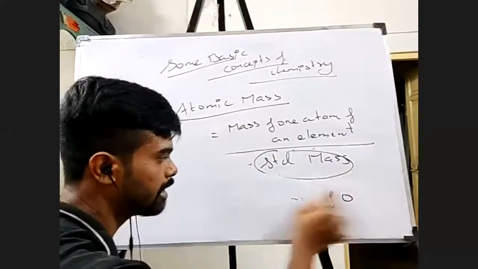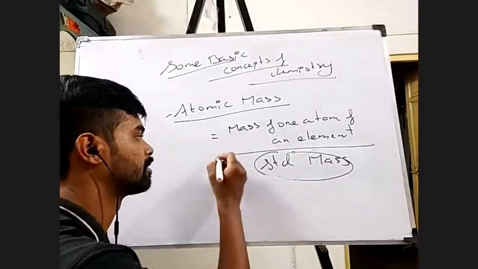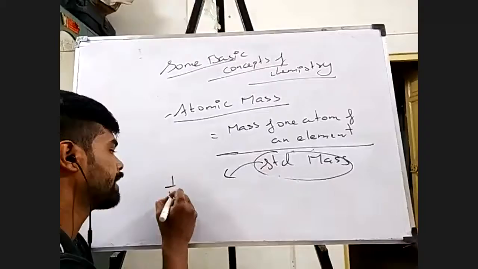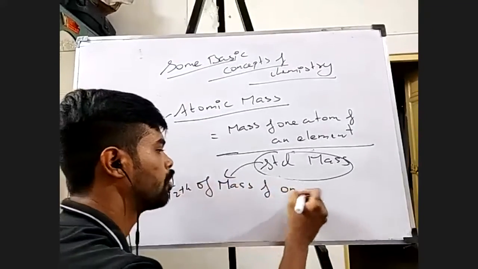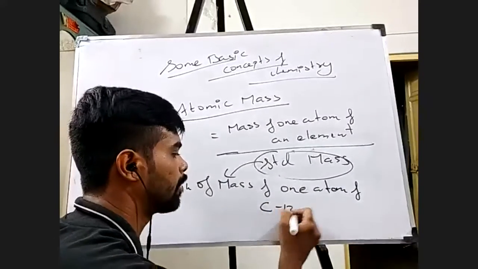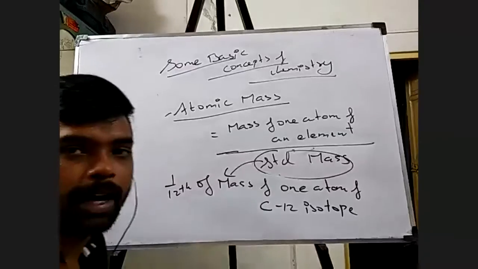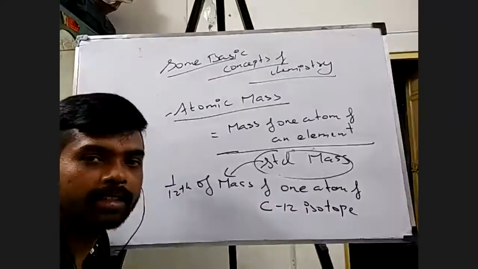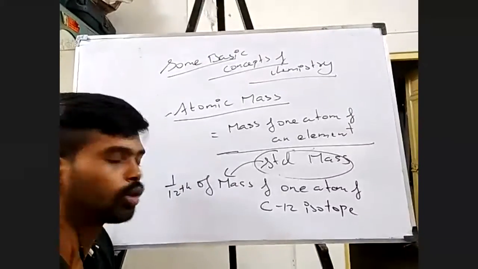So now the standard weight, they took it as 1/12 of mass of one atom of carbon 12 isotope, right? So the standard mass, now what I use is 1/12 of mass of one atom of carbon 12 isotope.